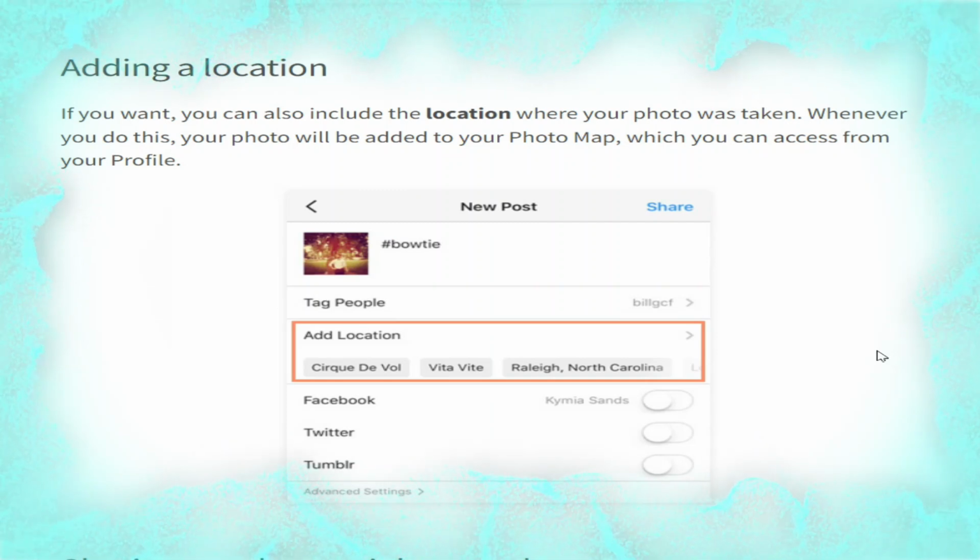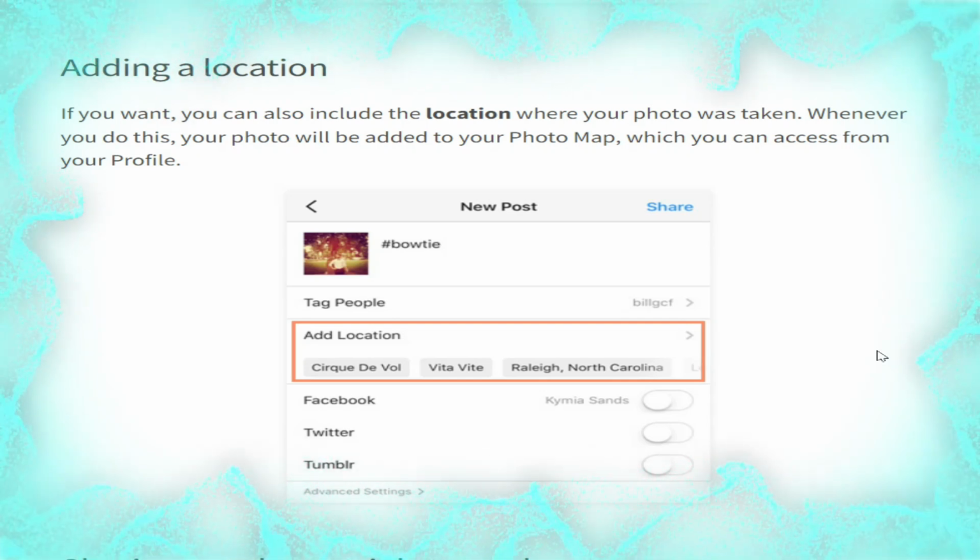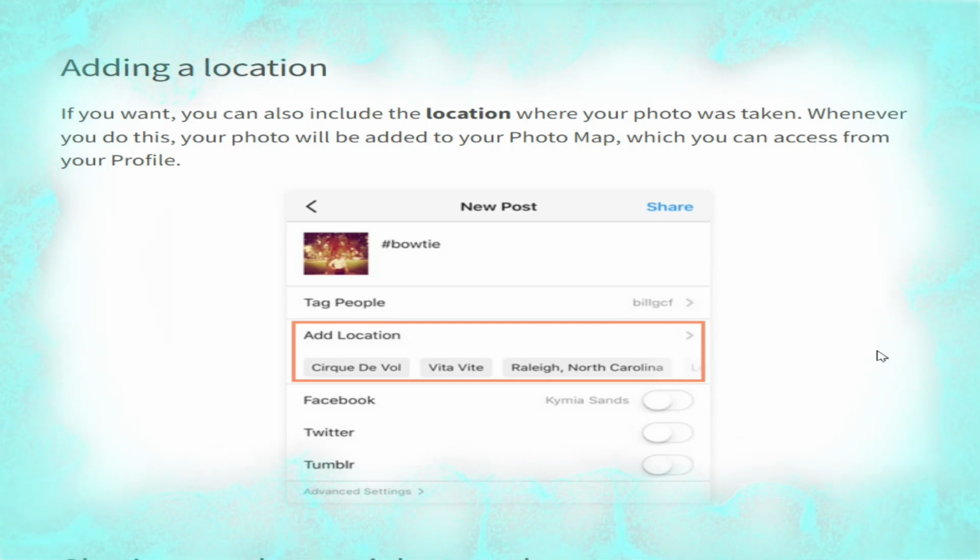Adding a location in Instagram. If you want, you can also include the location where your photo was taken. Whenever you do this, your photo will be added to your photo map, which you can access from your profile.